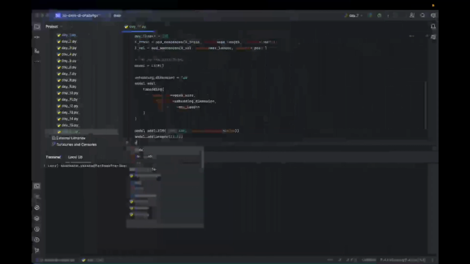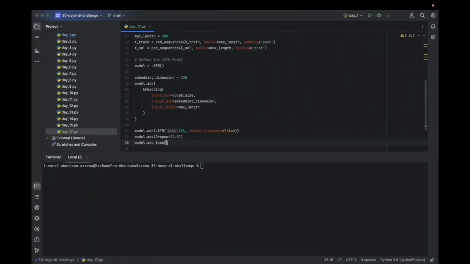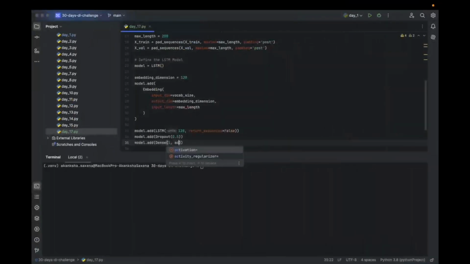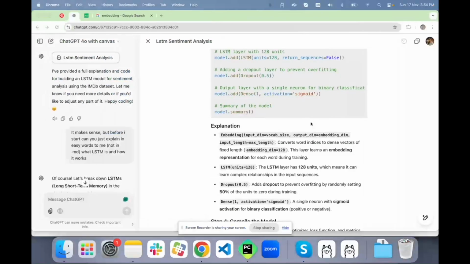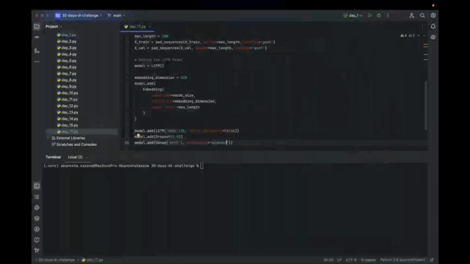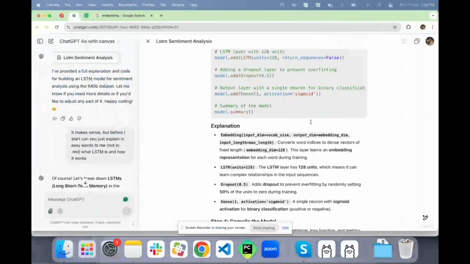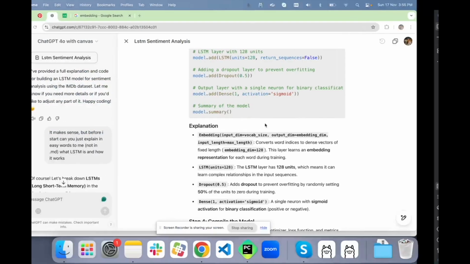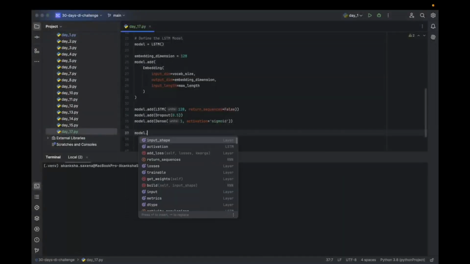Then we will have the output layer for our prediction, which is going to be one neuron. The activation function is going to be sigmoid. Why? Because we want to tell whether the review is 0 or 1, positive or negative. So for binary classification, this activation function is generally used. Then we will see the model.summary.